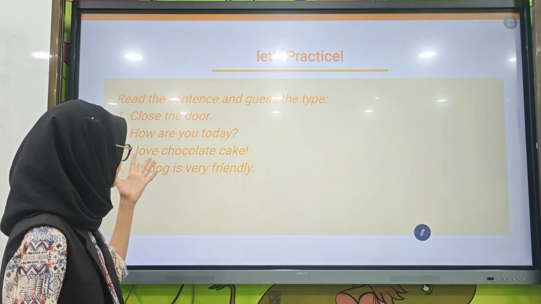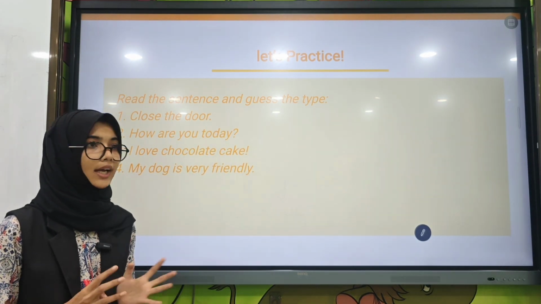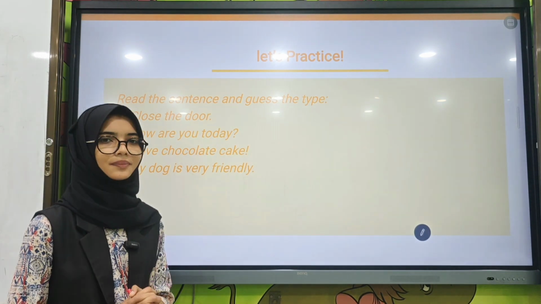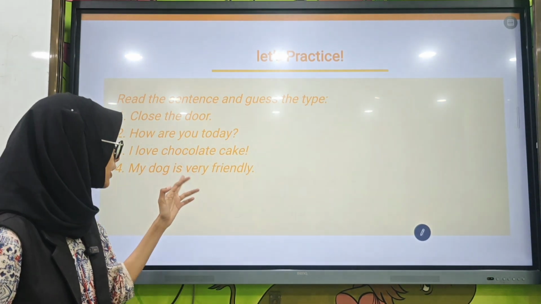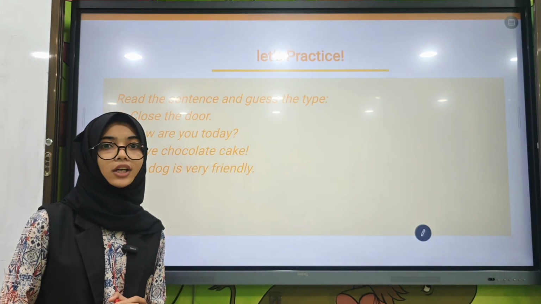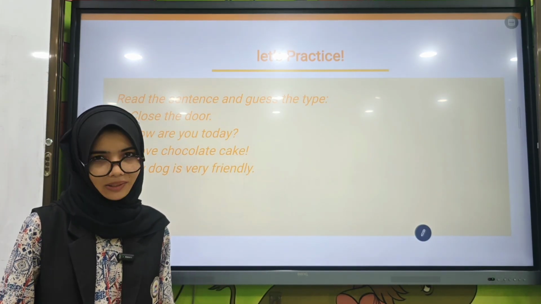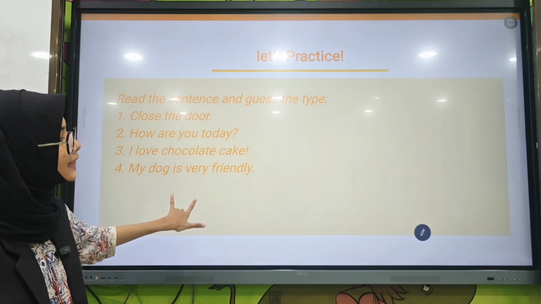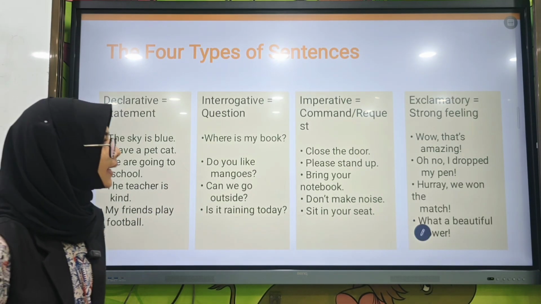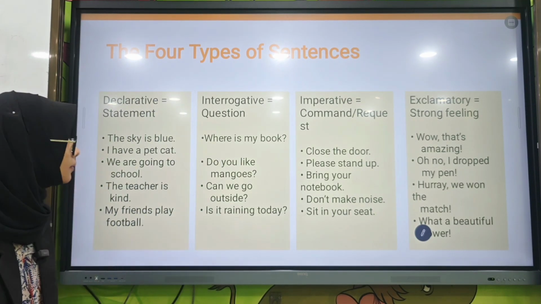Next, I love chocolate cake. Exclamatory sentence. Next, my dog is very friendly. A statement. What is it? Declarative sentence.